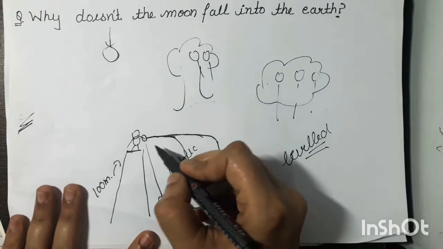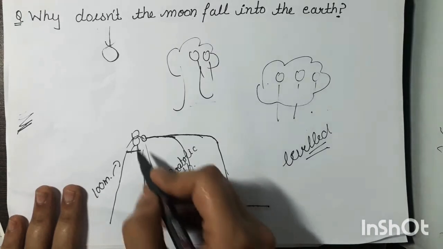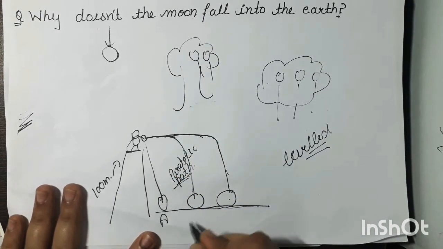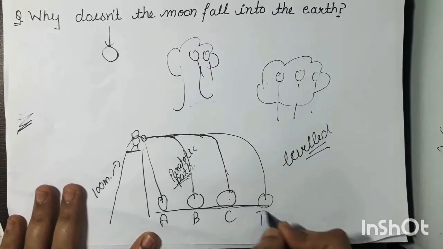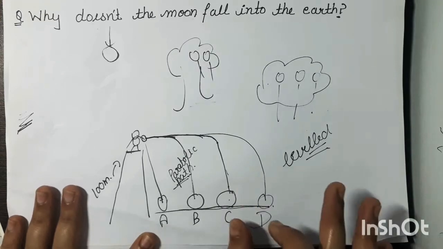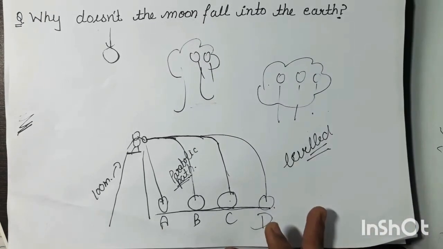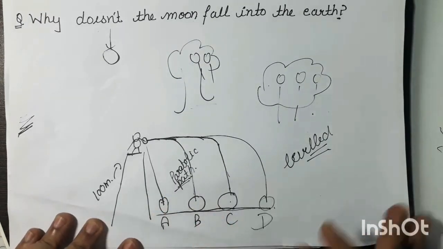This stone finds the plain, leveled ground and will fall in this way on the ground. So the positions of the thrown stone are like this.